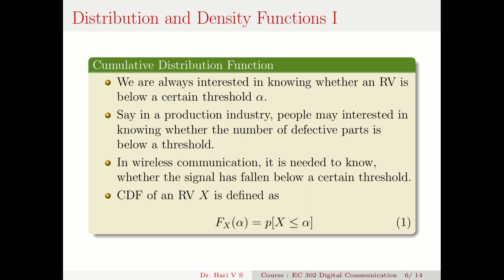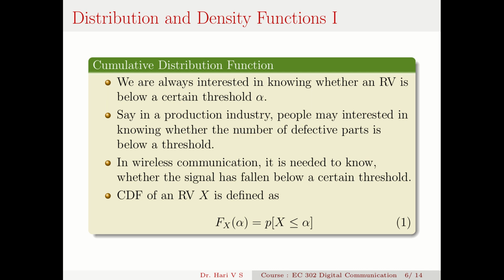Now, we are always interested in knowing whether a particular random variable is below a certain threshold alpha. So, we have to quantify this thing. Say, for example, in a production industry, people may be interested in knowing whether the number of defective parts is below a certain threshold. Or in wireless communication, if you move from one base station to the other, your signal drops.